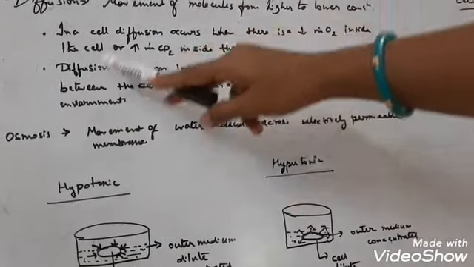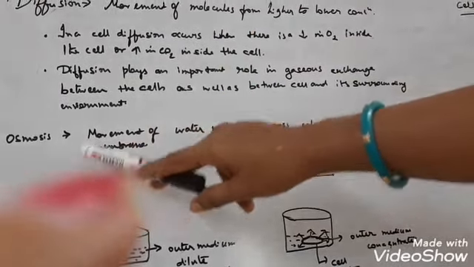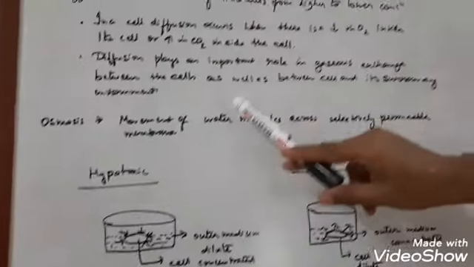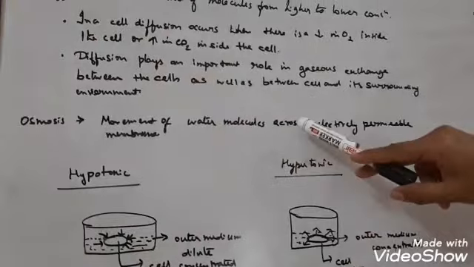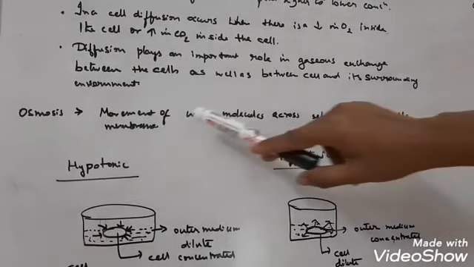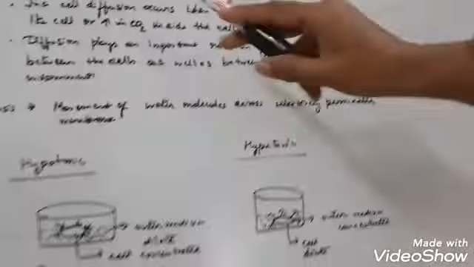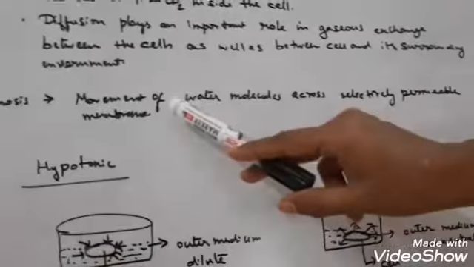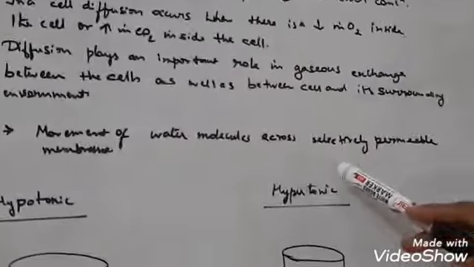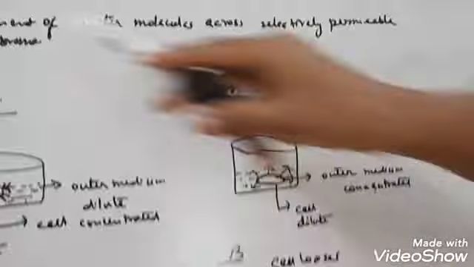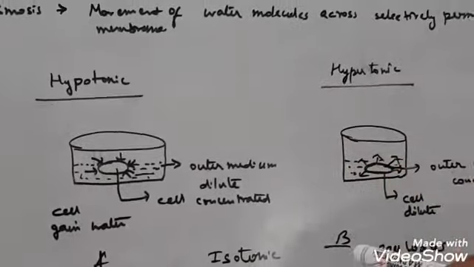Now see, there is a term osmosis. Osmosis is a special type of diffusion where movement of generally water molecules takes place across a selectively permeable membrane. You already read what a selectively permeable membrane is, that is the plasma membrane. So when water molecules move across the cell with the help of a selectively permeable membrane, it is called osmosis. Now here you can see I have drawn three diagrams of three types of solutions.